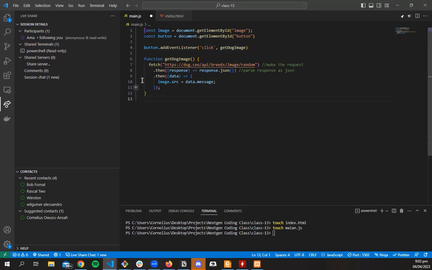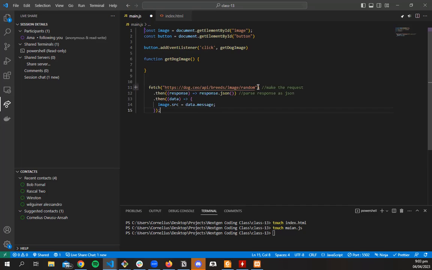Now the function we want to run is called getDogImage, and let me paste this here. Let me just get the URL and I'll type everything from scratch. When I'm practicing, I write it, delete it, and keep writing it until my fingers get used to it. So we said we want to get the dog image.